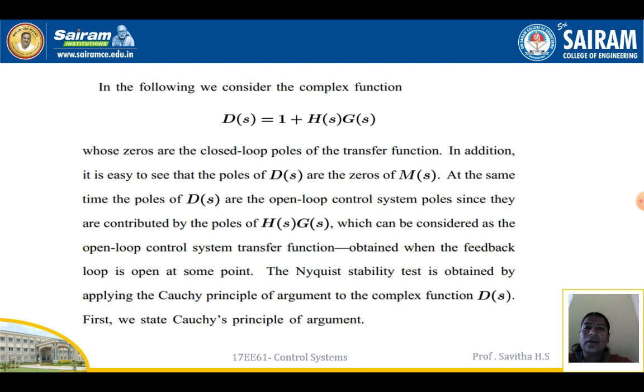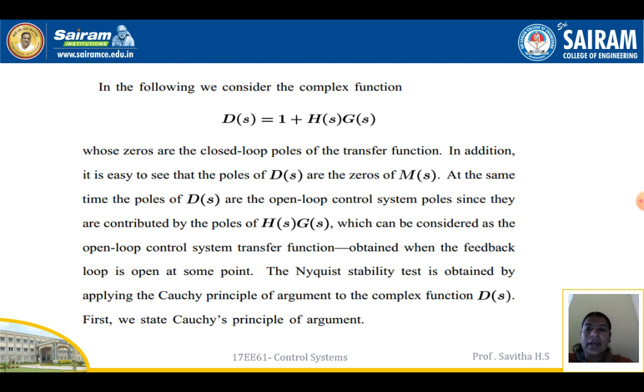In the following, we consider the complex function D(s) = 1 + H(s)G(s), whose zeros are the closed loop poles of the transfer function. In addition, it is easy to see that the poles of D(s) are zeros of M(s).